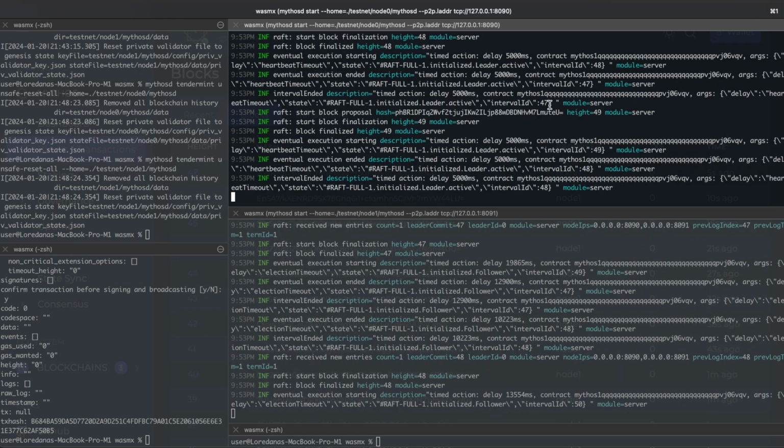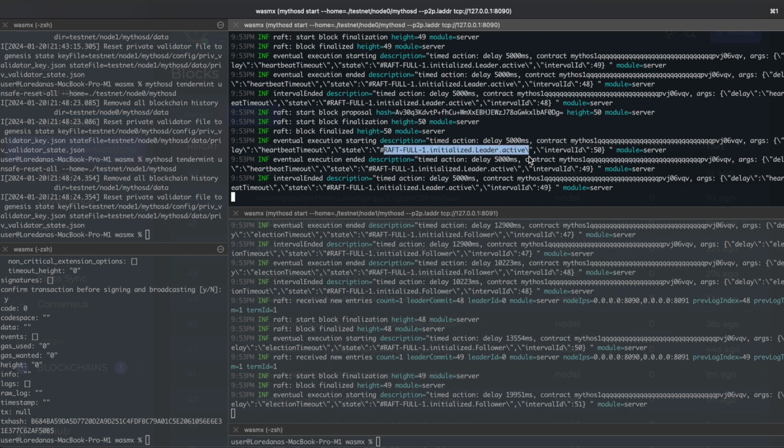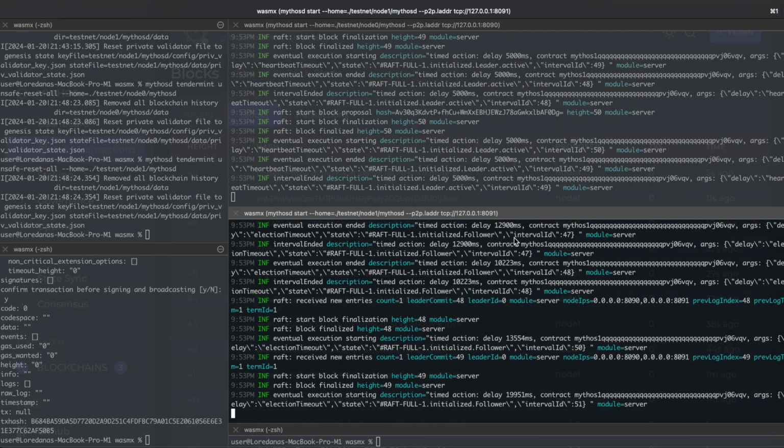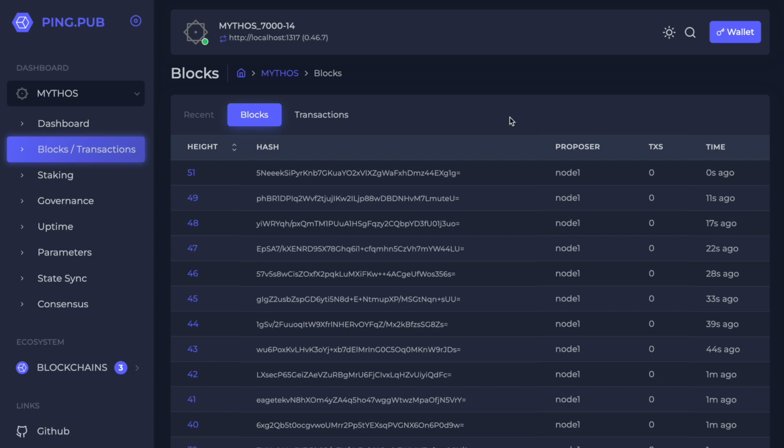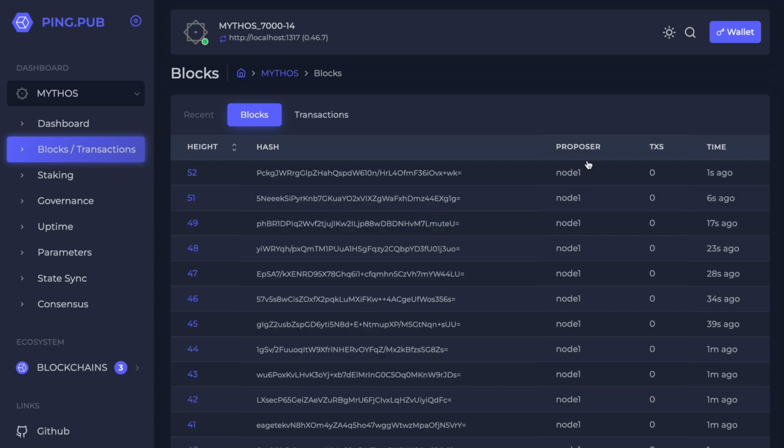Here we are in RAFT consensus. So we have a blockchain with two nodes. One of them is a leader and the other one is a follower. And we can also see this in the Explorer. So only node 1 can propose blocks, and this is the leader node.